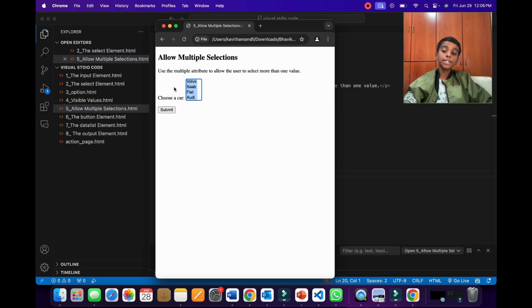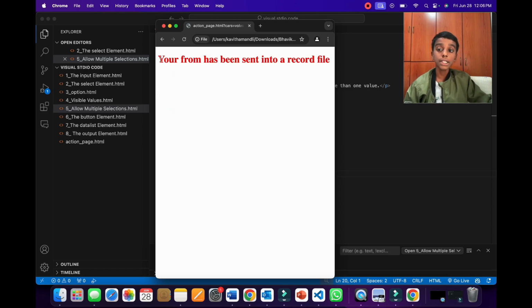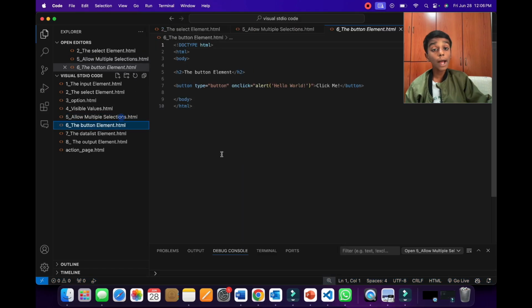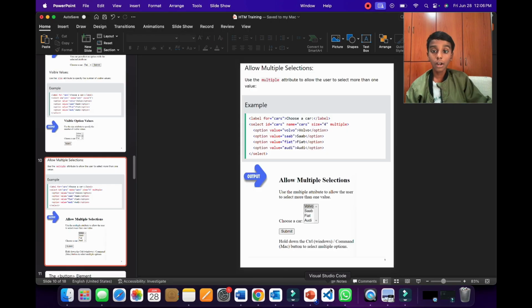So that means that if you have a Volvo and an Audi car, then you can select both of them. Now let's submit this. As you can see here, our action_page.html came where it says your form has been sent into a record file. Now let's go back to our PowerPoint presentation to learn about more.